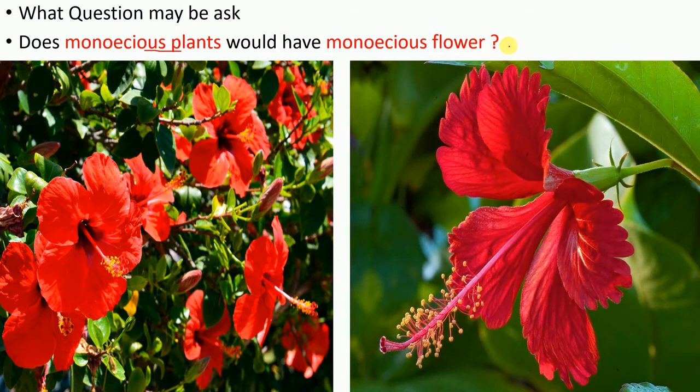Yes, of course, the answer will be yes. Why? Let's say this is a hibiscus plant. Hibiscus is a monoecious plant and it is also a monoecious flower. Hibiscus has this pistil and this anther. So we can say that a monoecious plant can have a monoecious flower too.